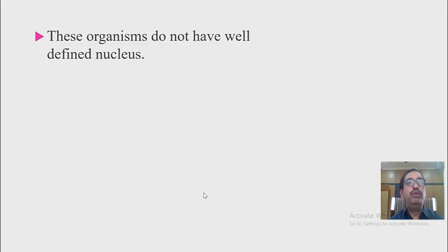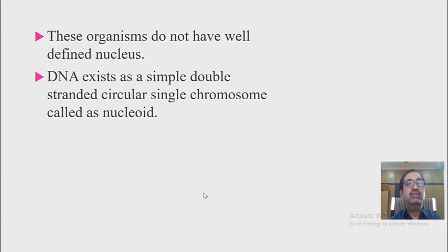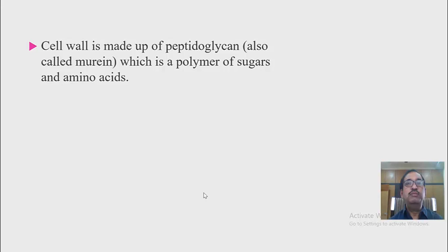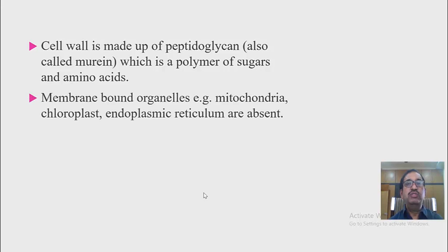These organisms do not have a well-defined nucleus. DNA exists as a single double-stranded circular chromosome, which is called the nucleoid. Smaller circular molecules of DNA as extrachromosomal genetic elements called plasmids are often present. The cell wall is made of peptidoglycan, which is a polymer of sugar and amino acids. Membrane-bound cell organelles like mitochondria, chloroplast, and endoplasmic reticulum are absent.